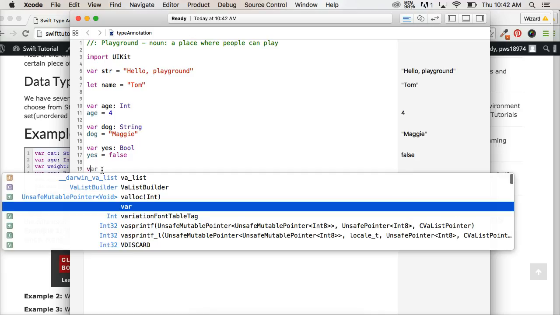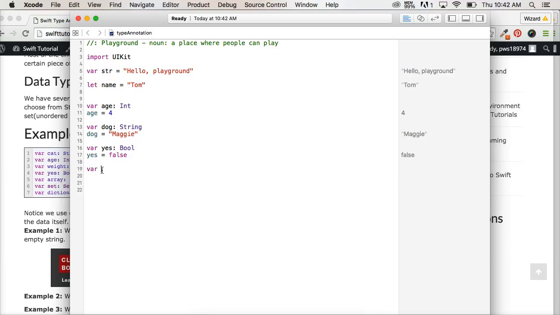Another one we can do is var weight, colon, Double. And Double is a floating point number. It's a number with a decimal point.